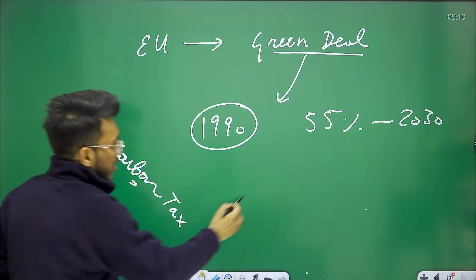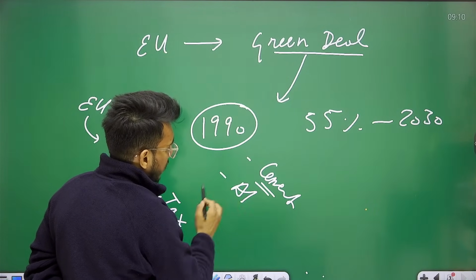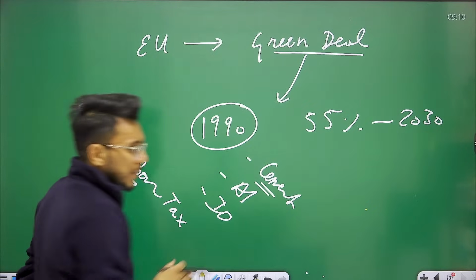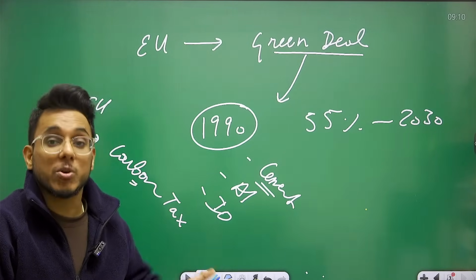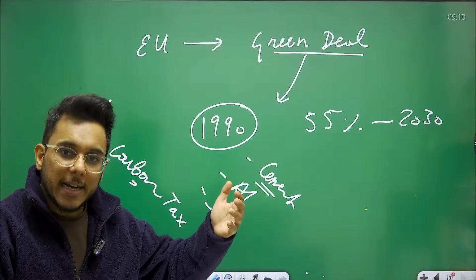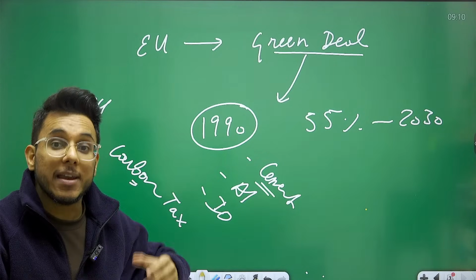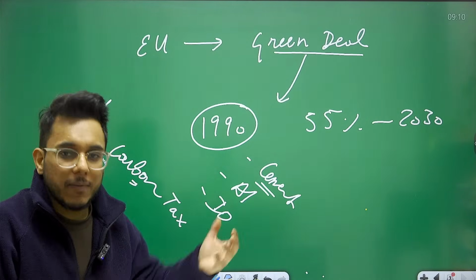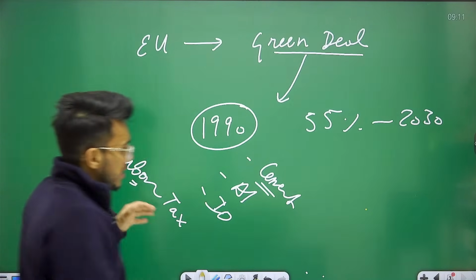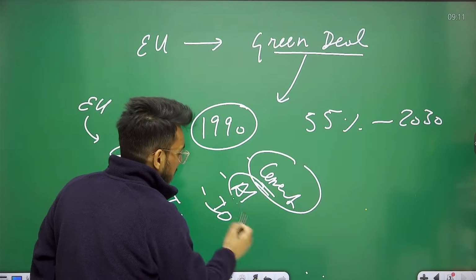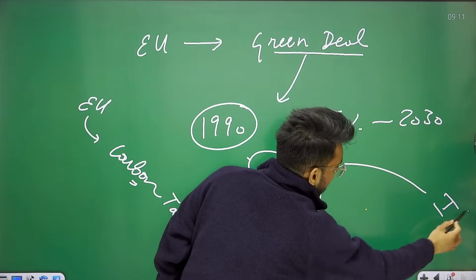And because this carbon tax is being imposed, what happens? Many of the things, for example cement, aluminium, iron ore. Today making aluminium products in the European Union has become very expensive. Why? Because over and above the production cost, they have to pay this carbon tax. Manufacturing cement in the European Union has become very expensive. Why? Because over and above manufacturing cost, the carbon tax is there. So what has happened, these products such as cement, aluminium, iron ore, all these things are being imported from countries such as India, China.